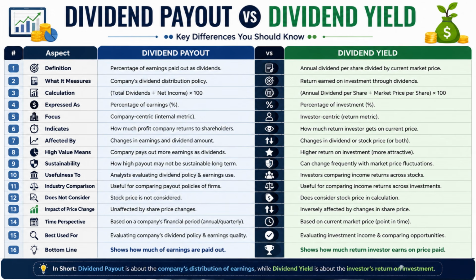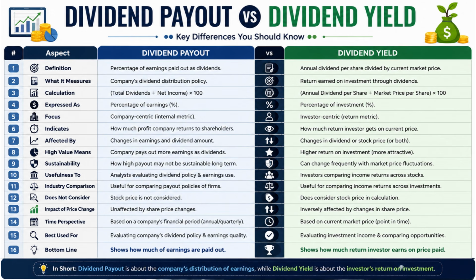Number 1. Dividend payout refers to the percentage of earnings distributed as dividends, whereas dividend yield refers to the annual dividend received relative to the current market price of a share. Number 2. Dividend payout measures the company's dividend distribution policy, whereas dividend yield measures the return an investor earns through dividends.